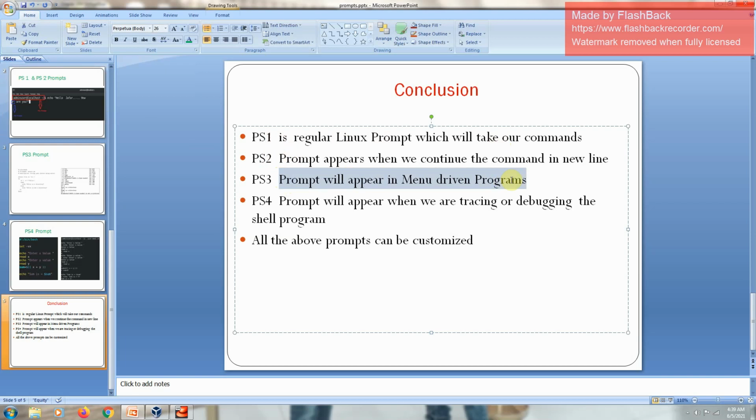The PS3 prompt is only for menu driven programs. So whenever I have a select statement in a menu driven program, after the menu, where you have to select one menu item, there you will get the PS3 prompt. The PS4 prompt comes basically whenever you are tracing or debugging a shell program. In that case, the PS4 prompt will come into the picture. All the above prompts can be customized.